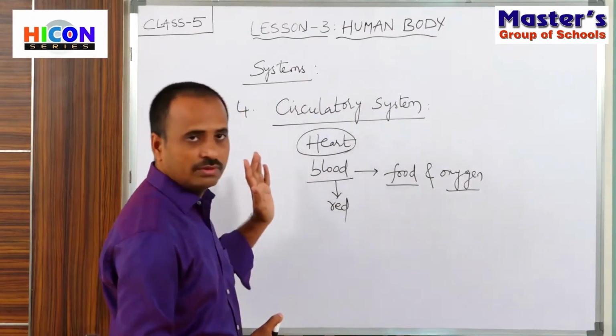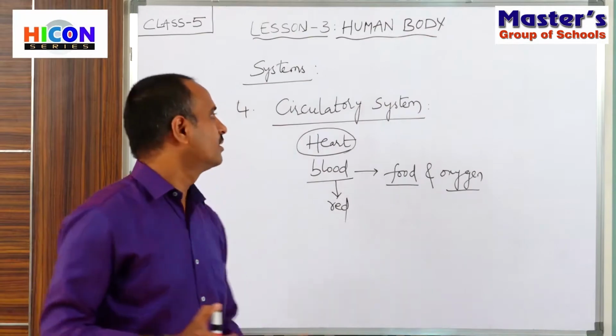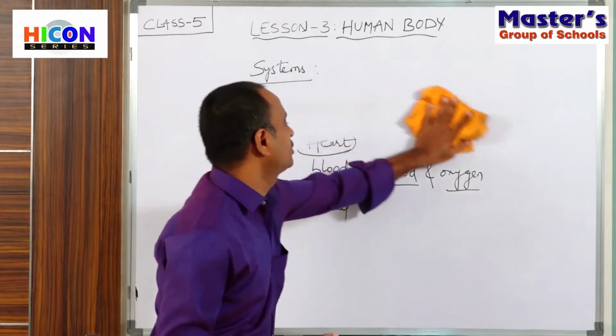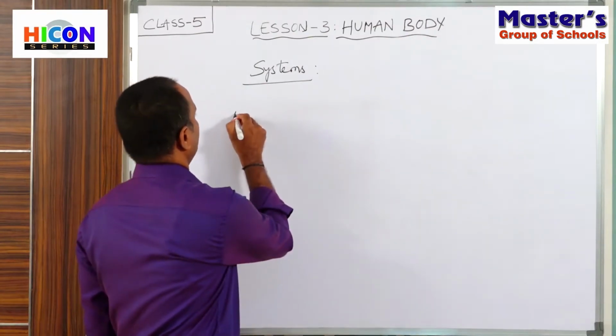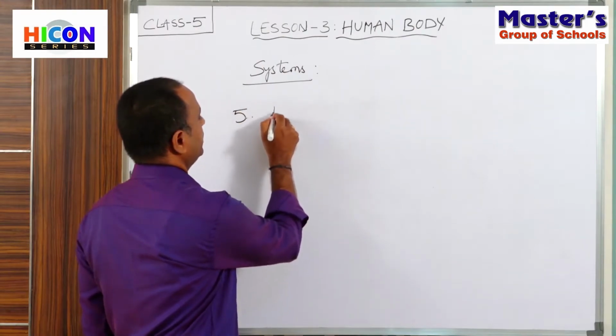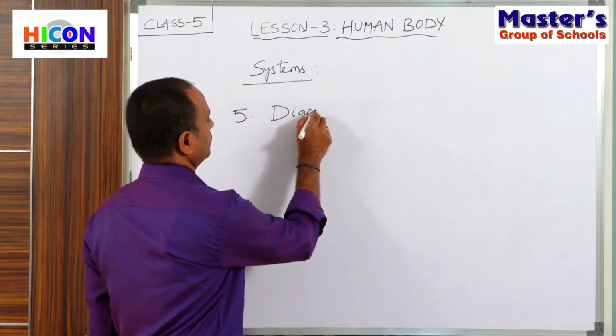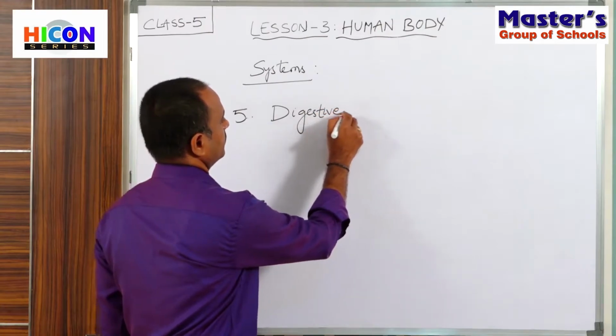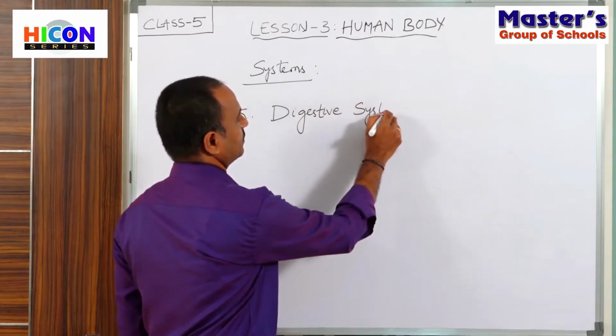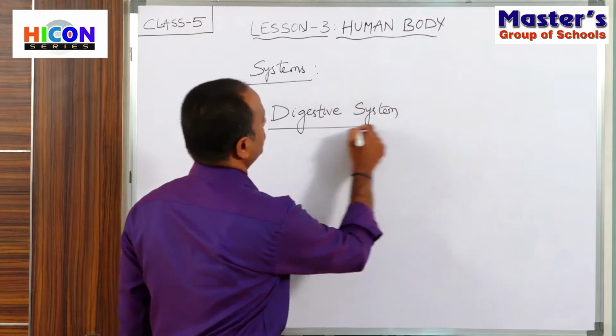Now let us go to the next system. What is the next system? The fifth one, children, is the digestive system. Digestive system.